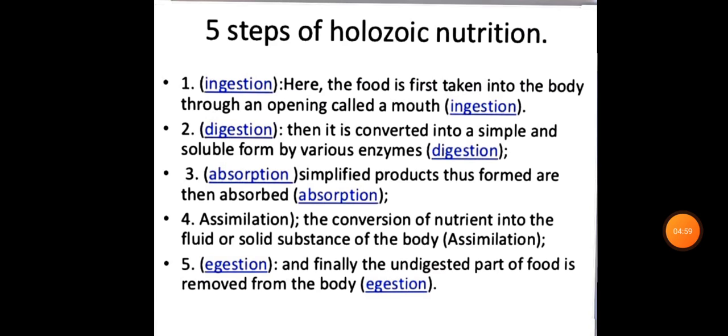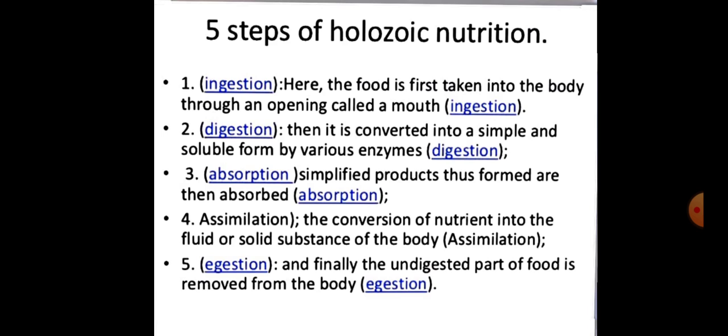Fourth is assimilation. Assimilation is the process in which the absorbed food is taken in by the body cells and converted into protoplasmic constituents for energy, growth, repair.